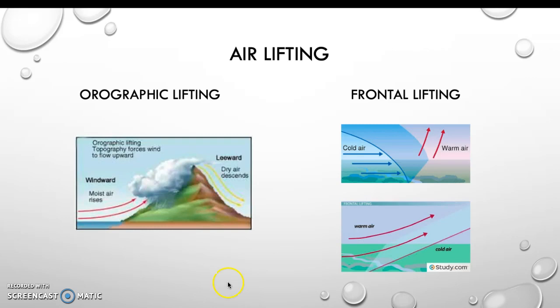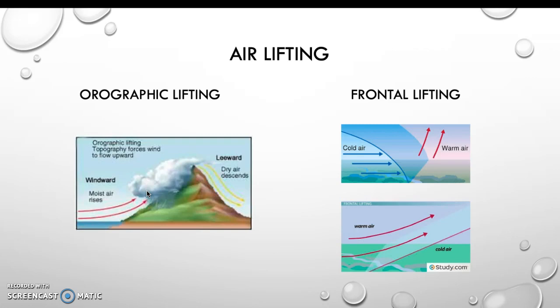As the air moves, it has nowhere to go but up, which makes the air cool and condense, which forms a cloud over the windward side. That's this side right here. By the ocean, usually, is the windward side. On this side is more rainy because of all the moisture that is being tracked in from the ocean.